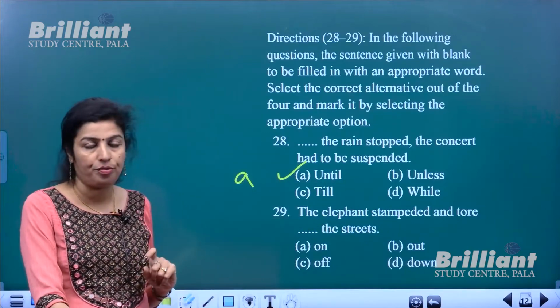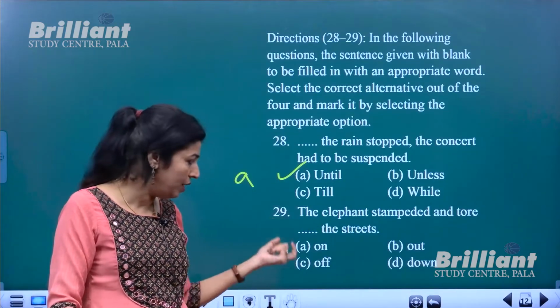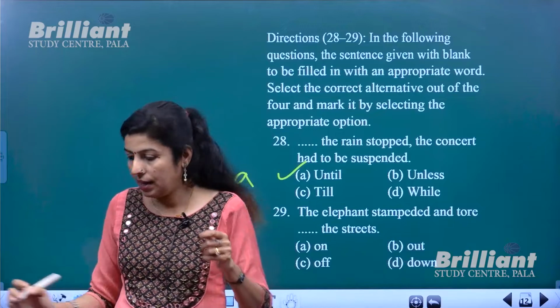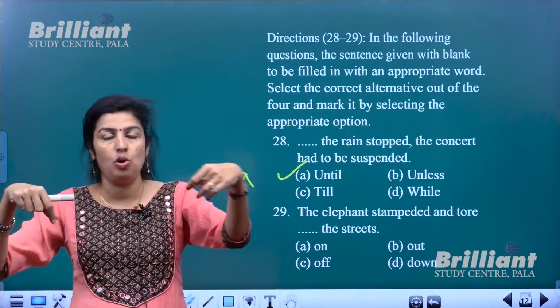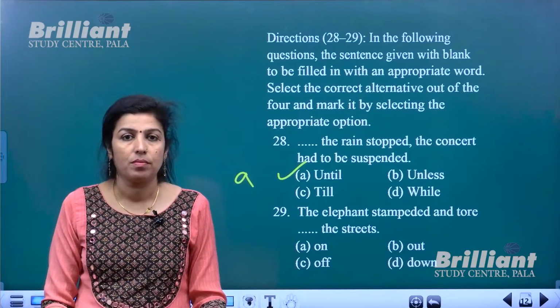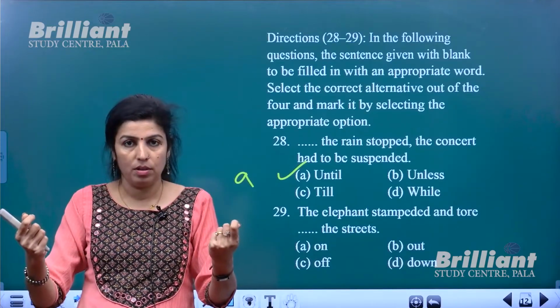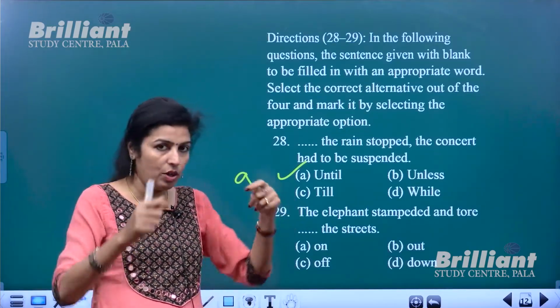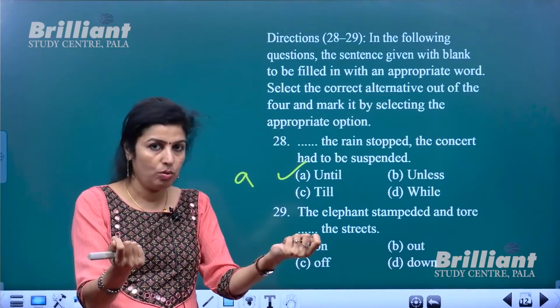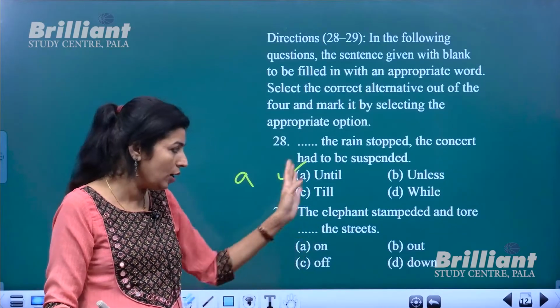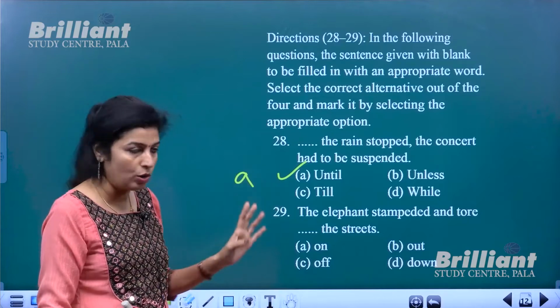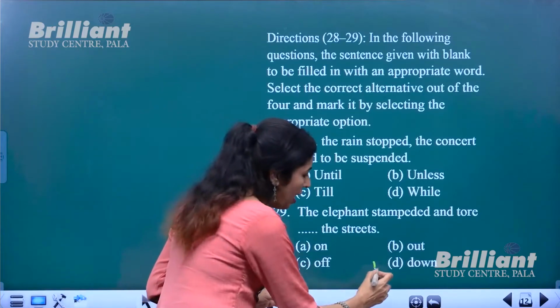Tore off and tore on are almost similar in meaning, like a piece of paper is torn off, or a piece of cloth is torn off. When you cut it into two, it's torn off. So that also is taken out of the list. So it is tore down.